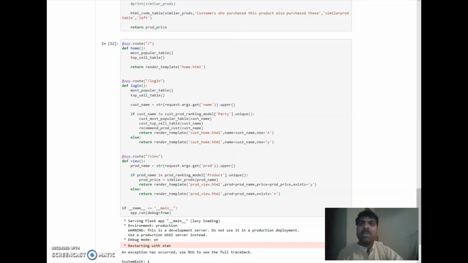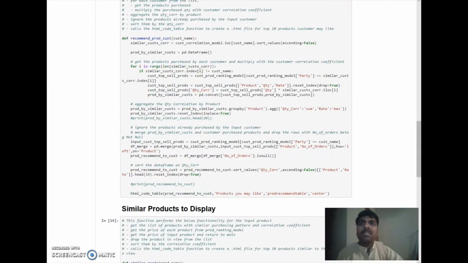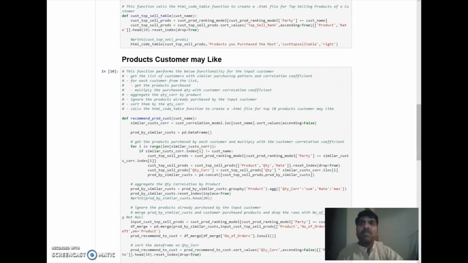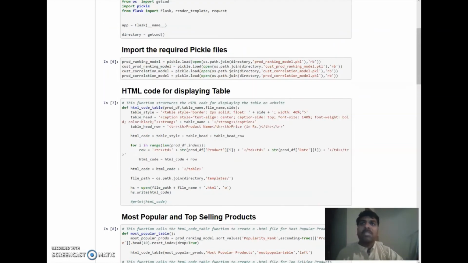We have different separate functions, and separate functions to build the tables to be displayed on the website. This is the table structure based on the input coming from other functions. It creates the tables and writes them into the specific folders so that they can be viewed on the website.